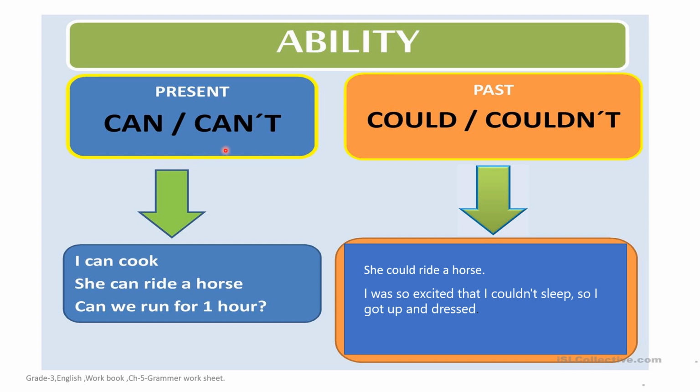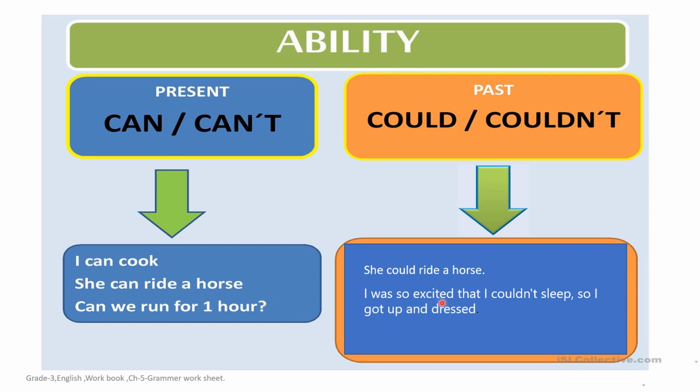We use can't when we are not eligible to do some task, when we are not able to perform anything. And this can and can't we use with present tense. Let's see next, could or couldn't. We make use of such modal verbs with past tense. For example, she could ride a horse.